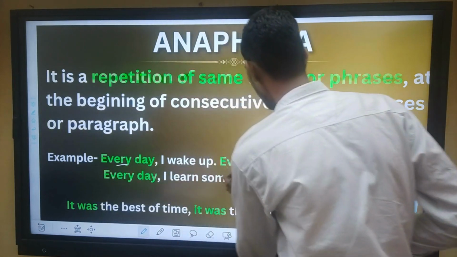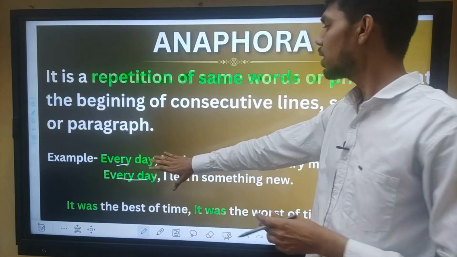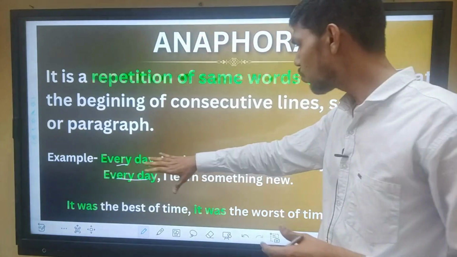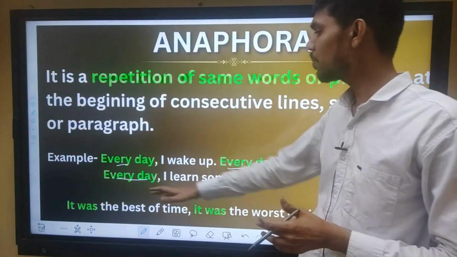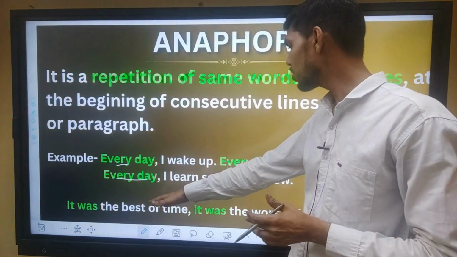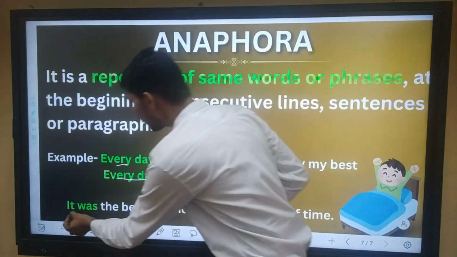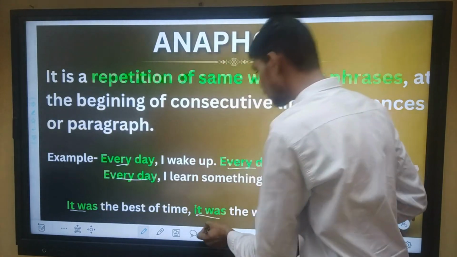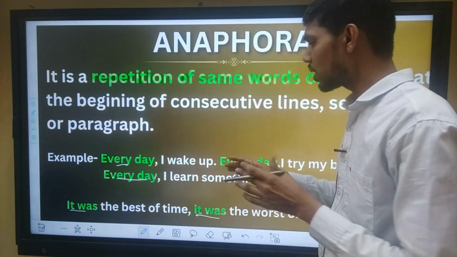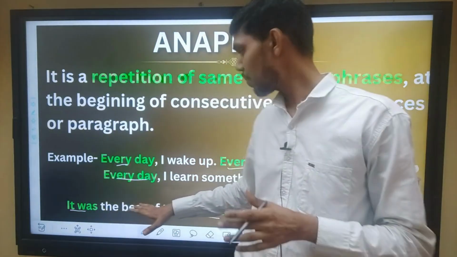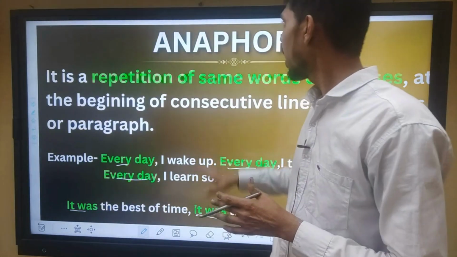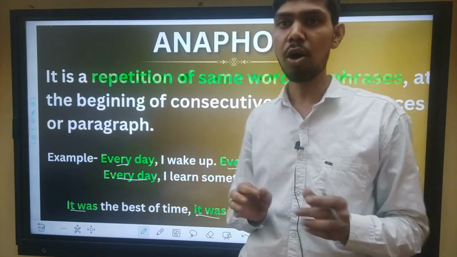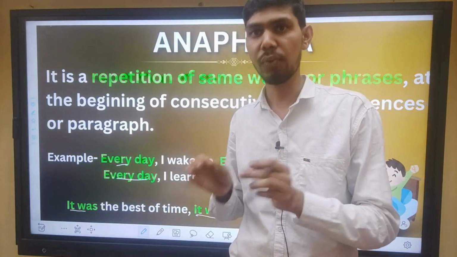Every day, and every day, and every day. So there are three every days. These words are repeated again and again at the beginning of a sentence. We can also take the previous example: it was the best of times, it was the worst of times. Here, it was, and it was. These words are repeated at the beginning of a sentence or line. So anaphora is all about the repetition of a word at the beginning of a sentence, line or phrase.